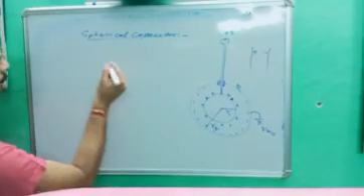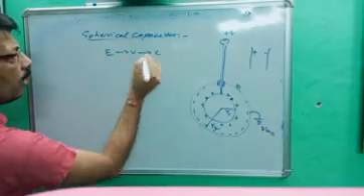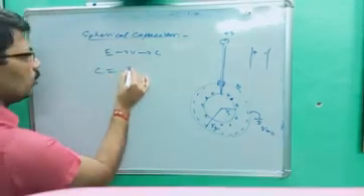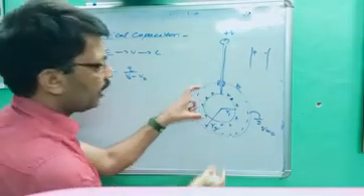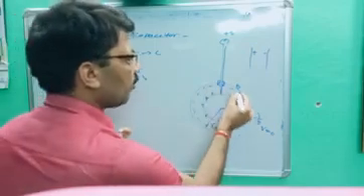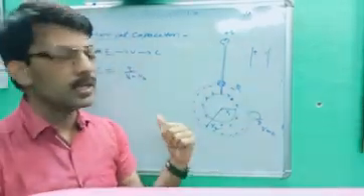So our track was from E to V, and from V to C. That was our track. And we know the formula: C is equal to Q upon VA minus VB. Here we can directly get the answer, because previously we got the potential for spherical ABC, three different radii.